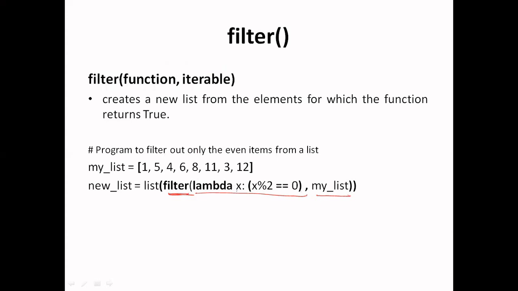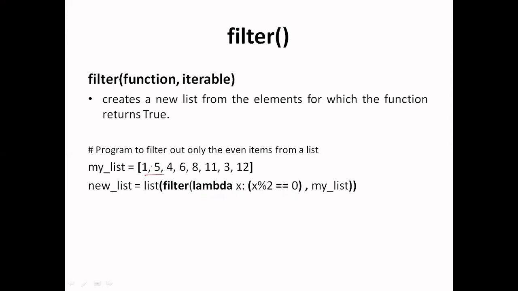It takes one element as a parameter and it checks whether this value is divisible by 2 or not. So this will return true or false. One by one, each element of this list will be assigned to this parameter x, and they will be checked whether the condition is true or false. So first one will be checked whether it is divisible by 2 or not.